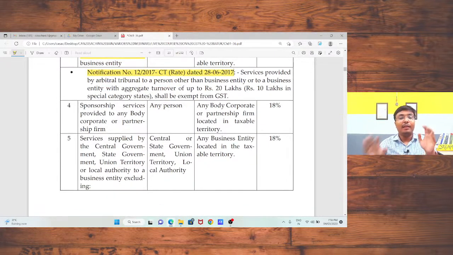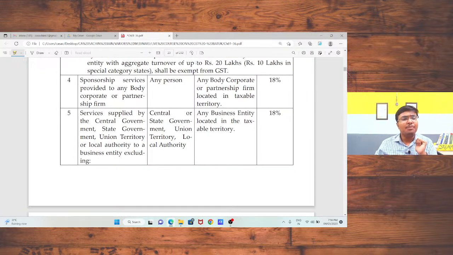Okay. In the material given, we have taken reference of various notifications. You can download the notification from Google, or you may connect with me regarding discussion of any notification. Okay, sir. Sponsorship services provided to any body corporate or partnership firm.